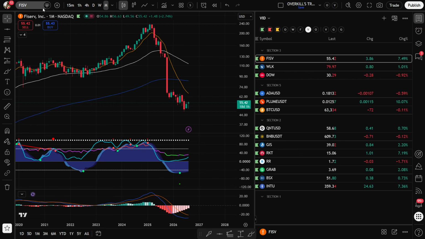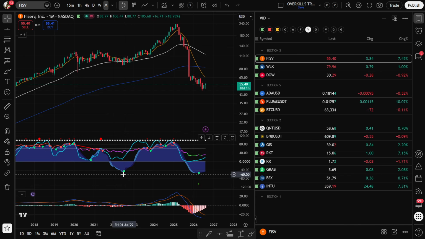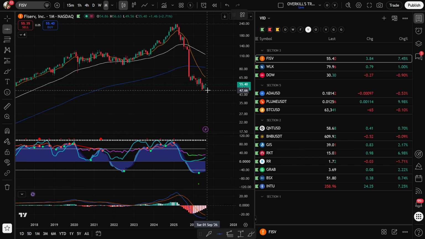The first one's going to be FISV. I don't even know how to say it, but I think these guys have something to do with the banking system. They've sold off really hard from 240 all the way down to around 50. You can see it got the signal right here around 55 where the price is sitting back in March. The last time that happened was in 2022. From 2022 to 2025, this thing went from around $95 all the way up to 240. So that's a very bullish signal for FISV. I like that one a lot as long as it can maintain that low of $47.